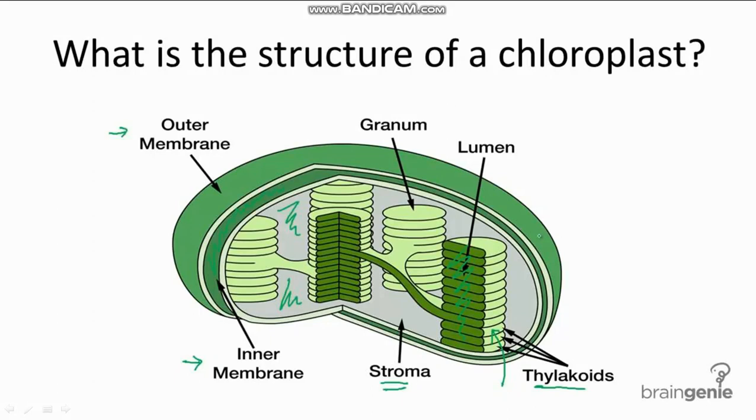What is the structure of chloroplast? See, you can see this is the structure. This is also a double membrane cell organelle. The outer membrane is there, the inner membrane is there, and stroma is the inner matrix, or sorry, whatever fluid is present here, this is called stroma. And this single structure is called thylakoid, and collectively this is called granum or grana, right? This is the inner membrane. The space present here is called lumen.